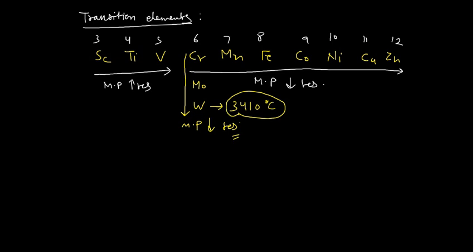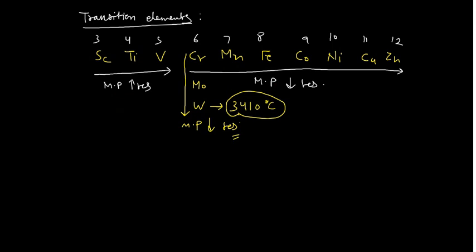If you move down the group, this is true actually for any group in the transition metal series. So now again, what could be the reason for that? The reason is again the same. You can count the total number of valence electrons. Okay, so how many valence electrons are there?